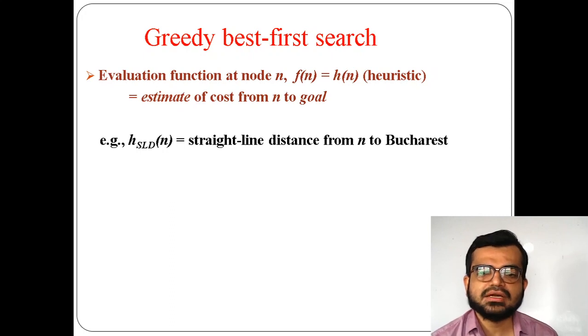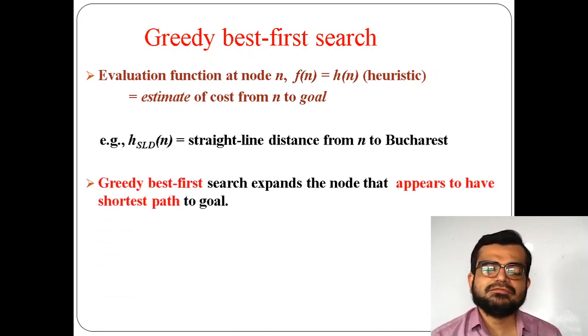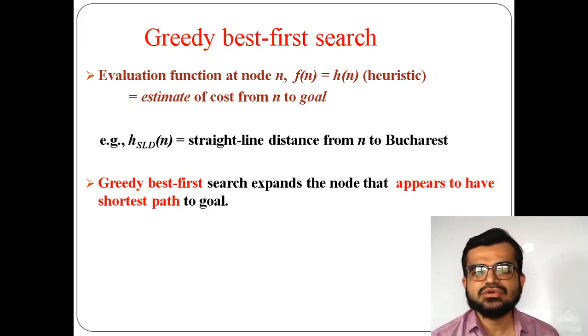Bucharest is the final one, but why am I using n? Because it can be from any city or any location. That's why I am using h_SLD, straight line distance from that location n. Now the greedy best first search expands the node that appears to have the shortest path to the goal. As I said, greedy best first search always tries to reach the goal with the shortest path. So that means the distance, if it is less, it will select that path.